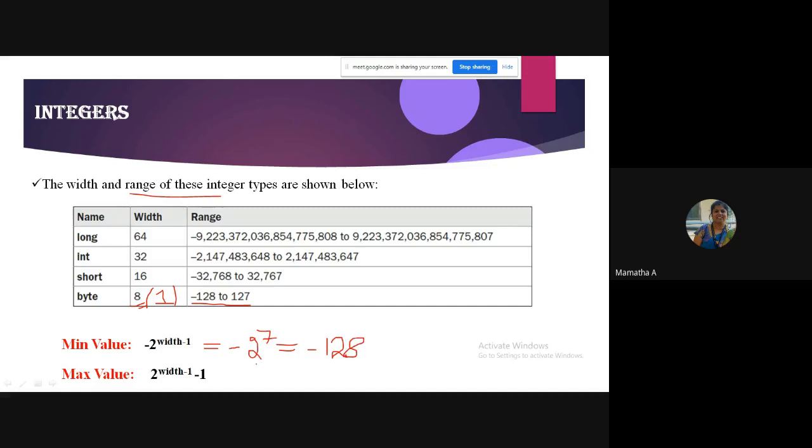128. You can calculate this. This is your answer. Similarly, 2 to the power of n minus 1, max value minus 1. So it is 128.